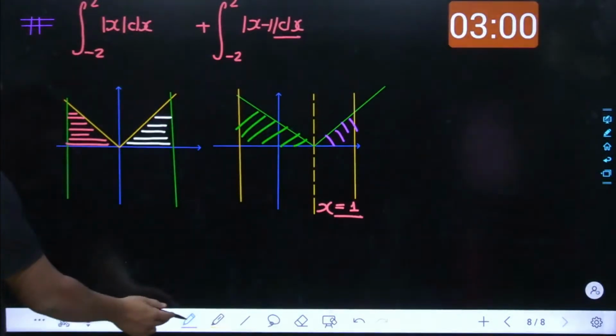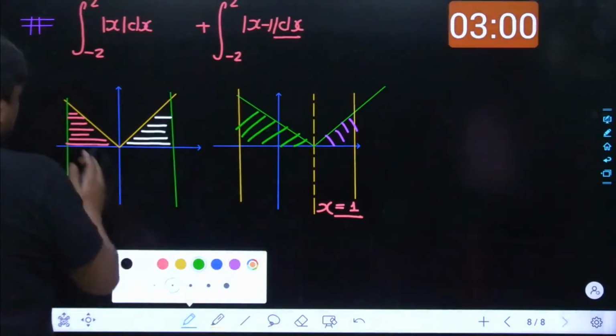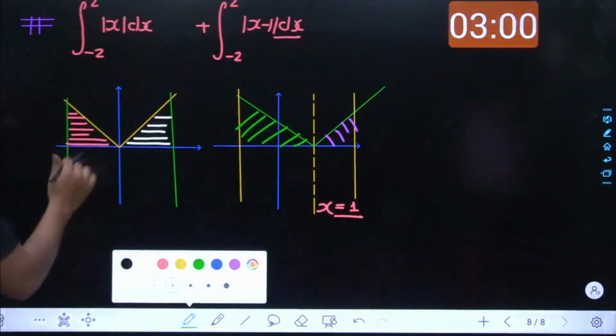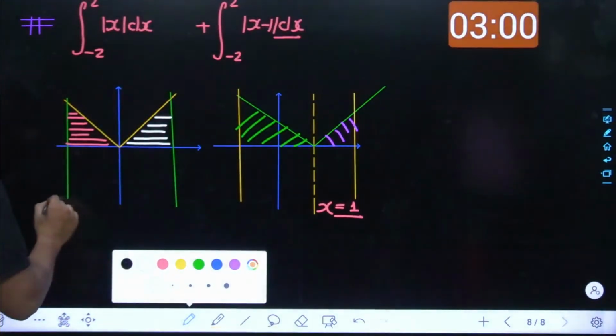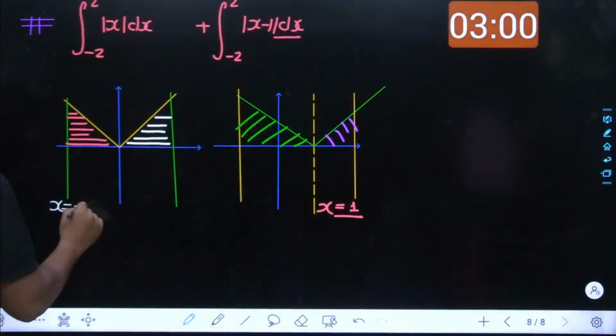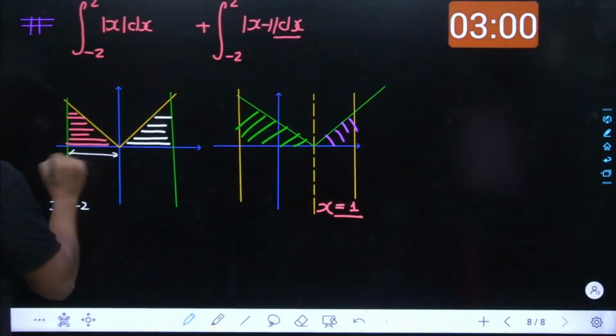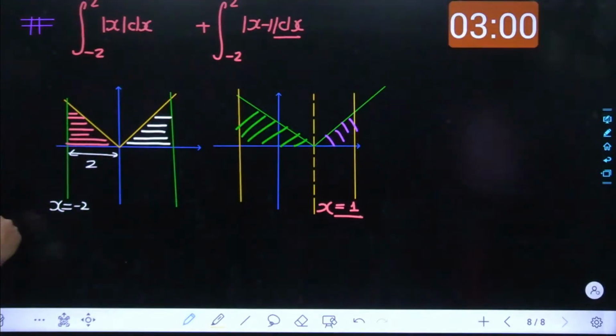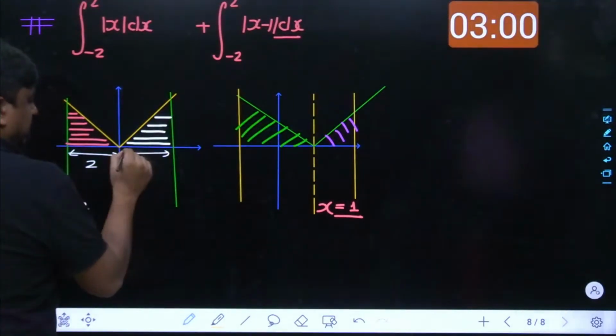My dear friend, at least the height part is known to you. The width has already been given. This is x equals -2, and obviously the base width is already known, and that is 2. And the same goes towards the right hand side as well.